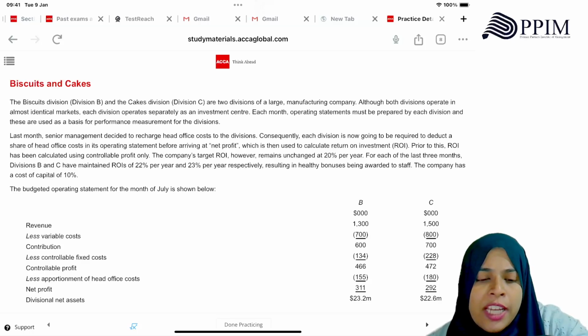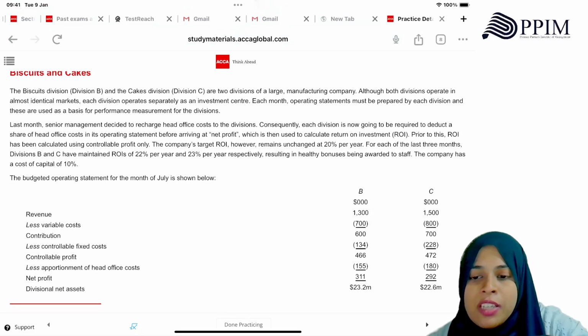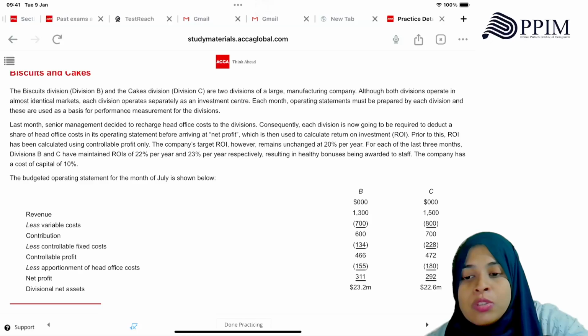Prior to this, ROI has been calculated using controllable profit only. The company's target ROI, however, remained unchanged. Last month, senior management decided to recharge head office costs to the division. Consequently, each division is now going to be required to deduct a share of head office costs in its operating statement before arriving at the net profit, which is then used to calculate the ROI.